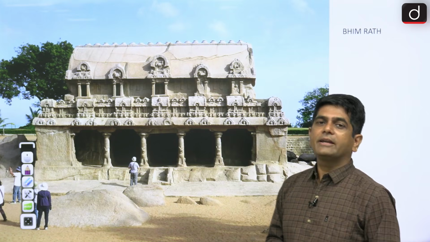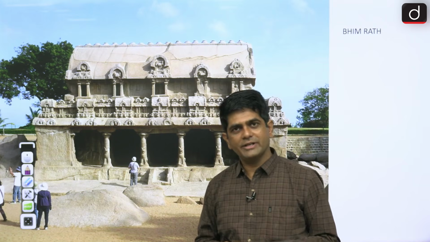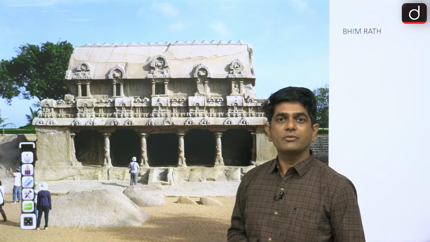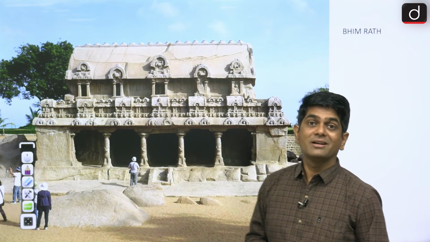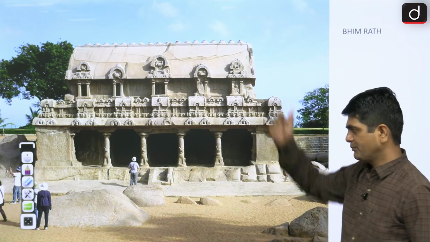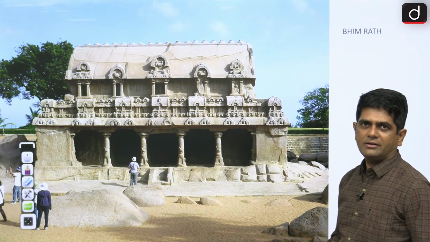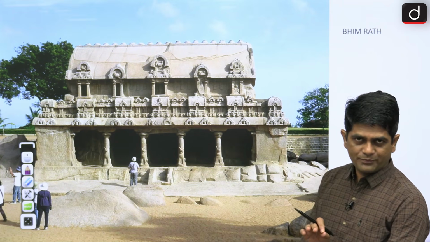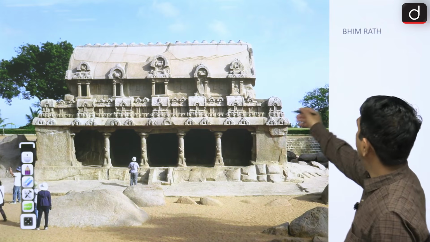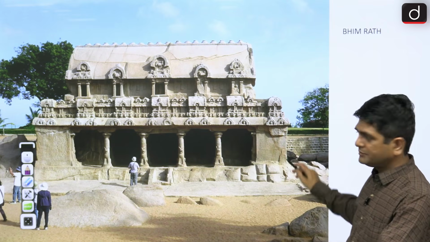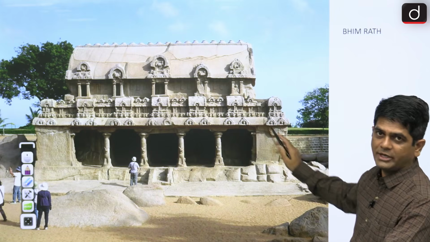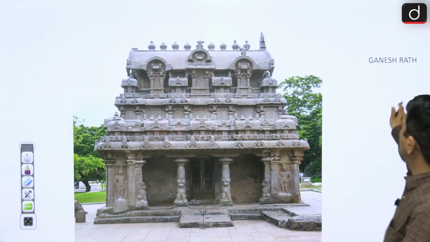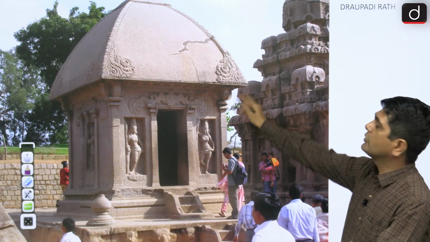So here he constructed two types of temple. One is rock cut temples known as Mandapa style, and the second is monolithic temples known as Rath type of temple. So let us understand the temples built by Narasimhavarman first through the image. See, here we have the Bhim Rath, monolithic, made of a single stone. Then this is the Nakul and Sahadev Rath. Then we have the Ganesh Rath. Then we have the Draupadi Rath.